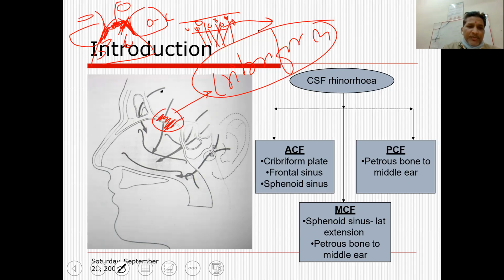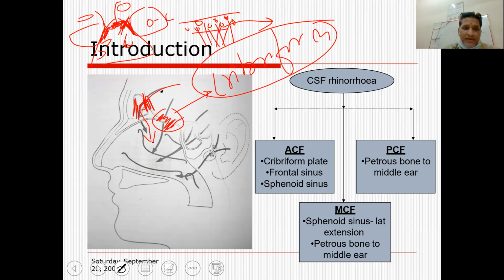Apart from that, CSF can leak through a frontal bone fracture. This is the posterior table of the frontal sinus, and this is the anterior table. A fracture of the posterior table can lead to entry of CSF into the frontal sinus, and through the nasofrontal recess, or nasofrontal duct, but recess is a far better word, it appears in the middle meatus.